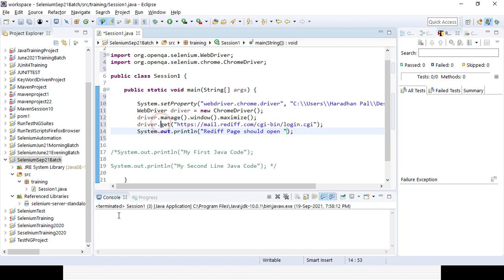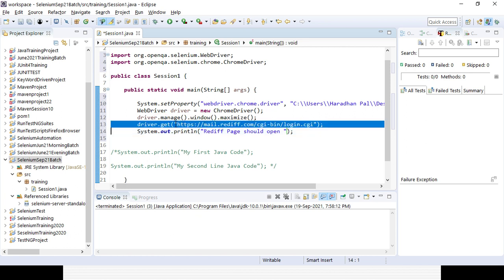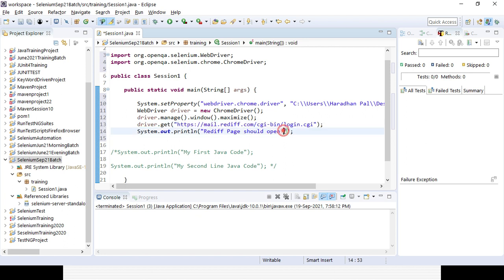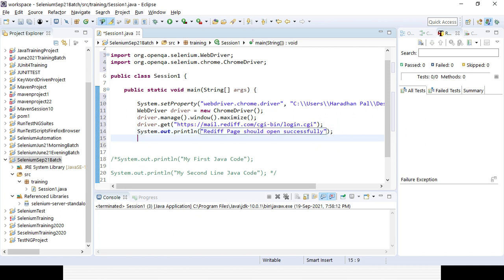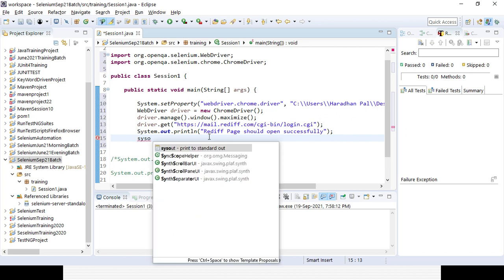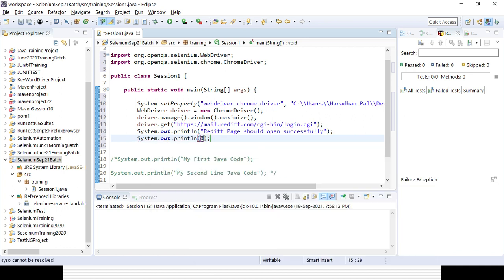Now if you want to print something with the help of driver, you can still print it out. So here you can get the title of the page, right? So you can print driver dot get title. You can see a lot of methods coming, right? You can see the return type is String, right?